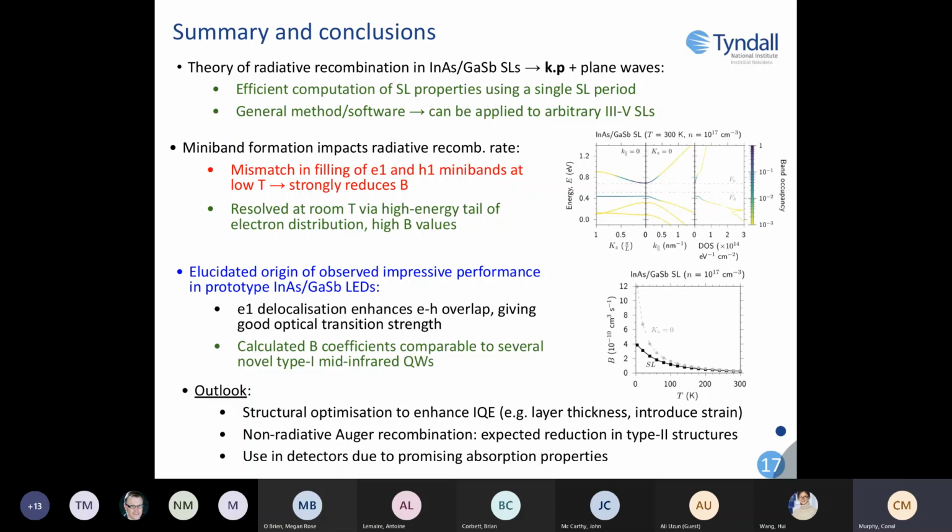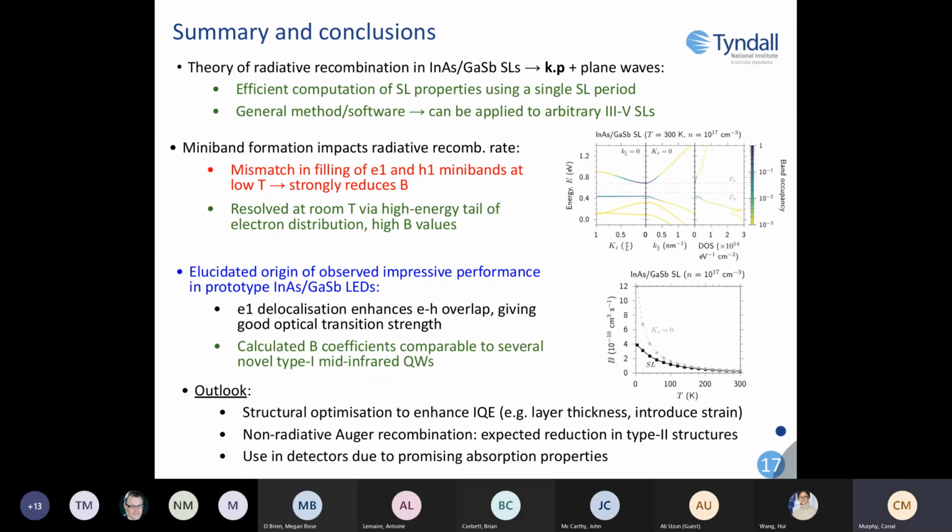So to sum up, we've presented a numerically efficient method to compute superlattice optoelectronic properties beyond the capabilities of commercial codes. And this technique can be applied to arbitrary 3-5 superlattices. We've seen the impact of miniband formation on radiative recombination, and that a mismatch in the number of holes and electrons available to recombine will lead to a reduction in the radiative recombination rate, and we will see a larger mismatch for lower temperatures. However, we still do see high B values as a result of this good electron-hole wave function overlap, and it's important to note that at larger temperature, we will see a better match in the conduction and valence band occupation.